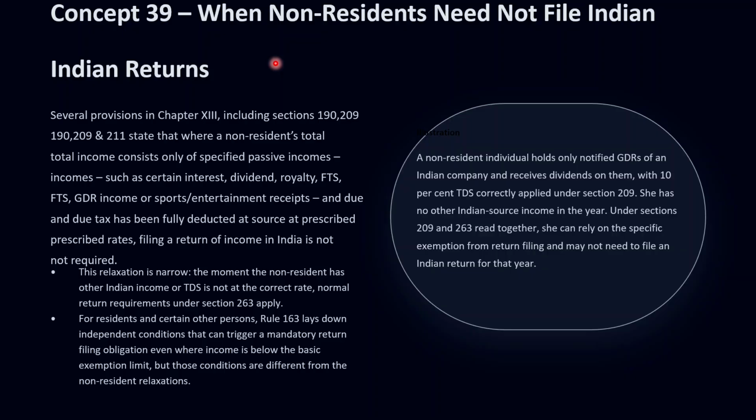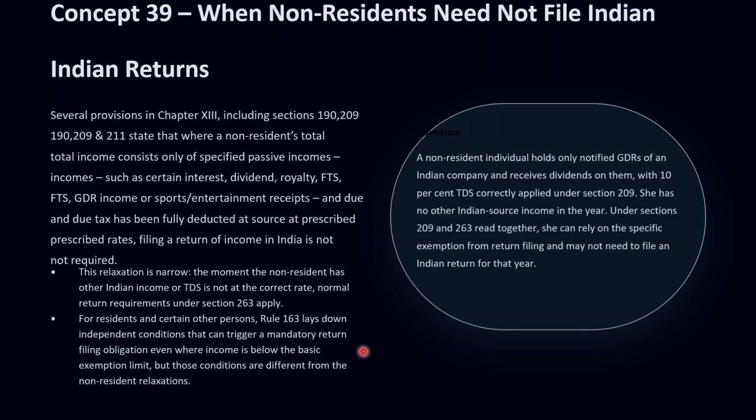I would say that the moment the non-resident has any other Indian source income, say capital gain not covered by this section, or say business income attributable to a permanent establishment, the general rule in section 263 requiring a return of income kicks in, subject only to specific exemptions.